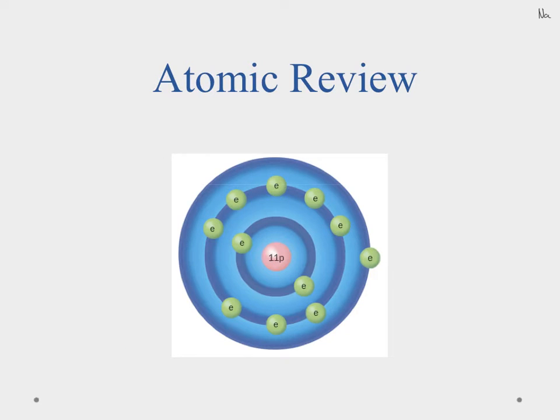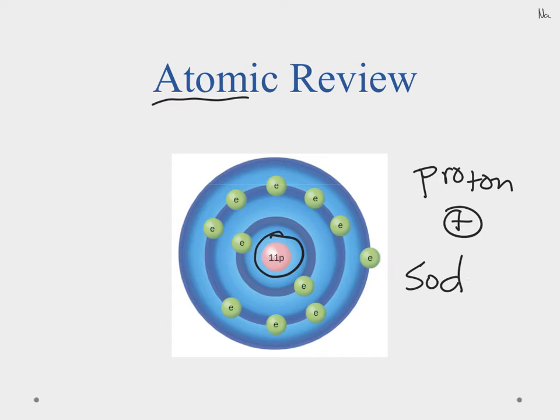Okay, before we talk about our bonding patterns and our chemical reactions, I want to review the atom with you real quickly. Here we have our simple model again. Notice in the middle we have our nucleus, and in there we have our protons. Okay, remember the proton has a positive charge. It's the defining characteristic of an element. So the number of protons tells me which element we have. In this case we have 11, and that tells me that I have sodium. So this is a model of a sodium atom.